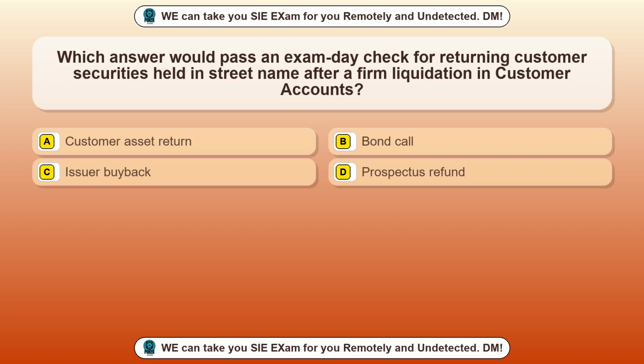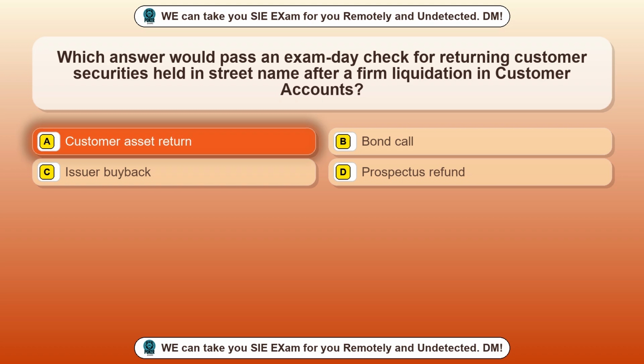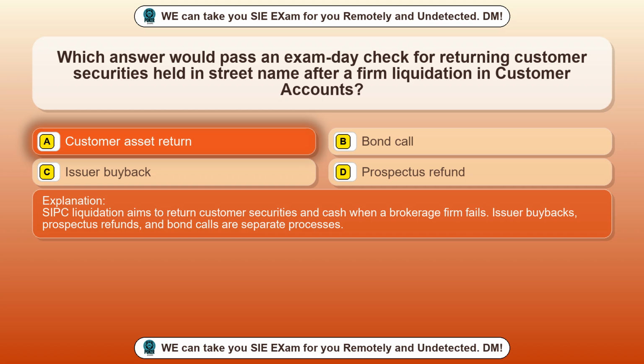Option A. Customer asset return. Option B. Bond call. Option C. Issuer buyback. Option D. Prospectus refund. The correct answer is option A. Customer asset return. SIPC liquidation aims to return customer securities and cash when a brokerage firm fails. Issuer buybacks, prospectus refunds, and bond calls are separate processes.